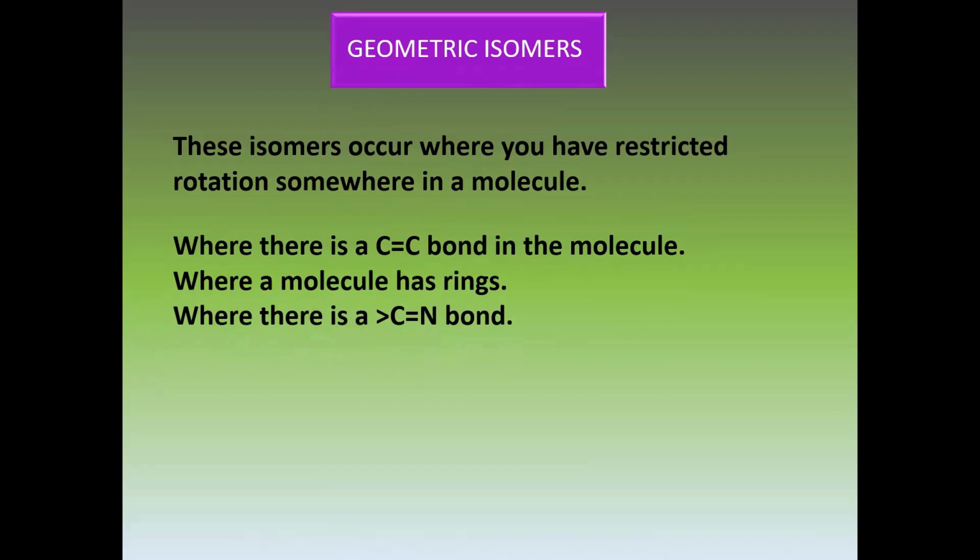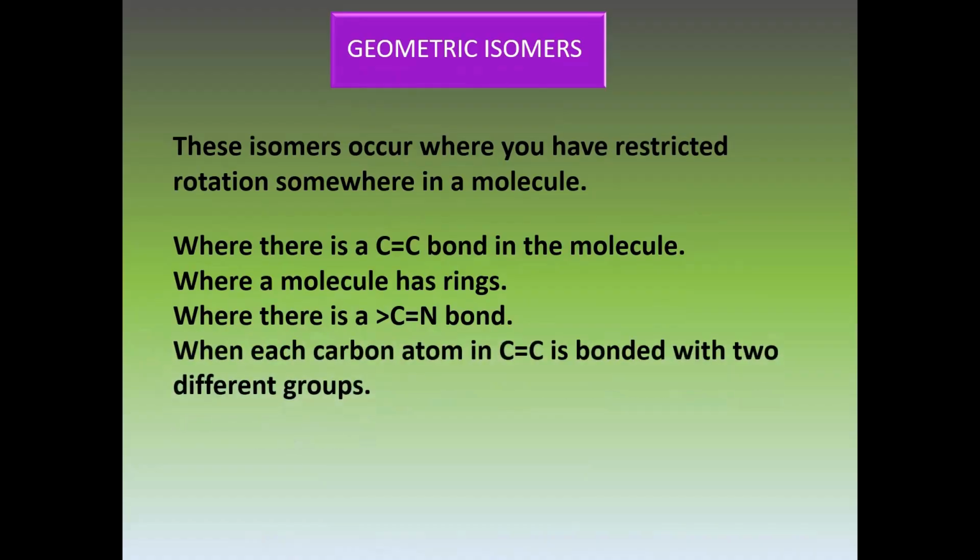The important condition is that the two carbons bonded with a double bond should each have two different groups. The two groups attached to each carbon must be different from one another, otherwise it will not show geometric isomerism.